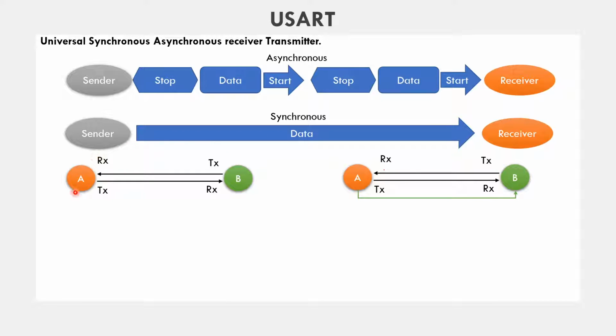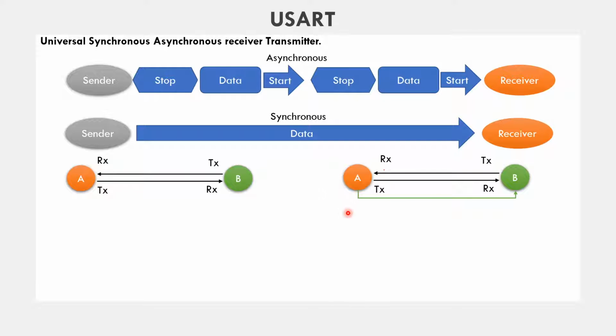This is the example of asynchronous mode, where the receiver of controller A is connected to the transmitter pin of controller B, and the transmitter of controller A is connected to the receiver of controller B, and there is no common clock source between these. Maybe this controller works on 4 megahertz and this one on 16 megahertz. So by making the baud rate common, using the settings of the USART, we can transfer data between these two controllers. This is the example of asynchronous mode.